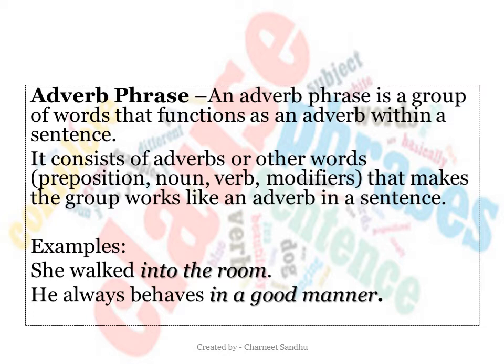Let us look at some examples. She walked into the room. Into the room is the adverb phrase. It basically tells you more about the verb walked in the sentence. He always behaves in a good manner. Here, the verb is behaves. In a good manner is the adverb phrase. This is also a prepositional phrase acting as an adverb phrase.